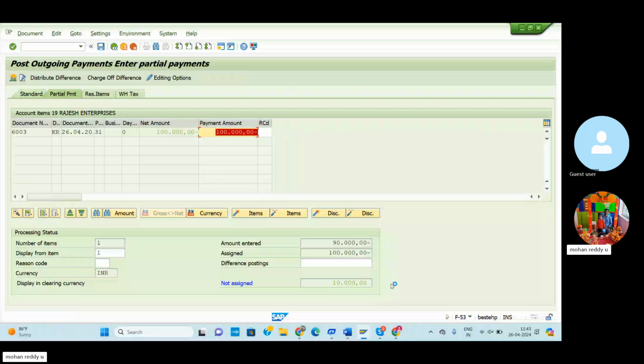So 90,000 only we can select. So here not assigned. Whenever we post the vendor invoice, before that, once we can check. Why? Because here not assigned will always be zero. So now it will be zero. Then go to the document, simulate.